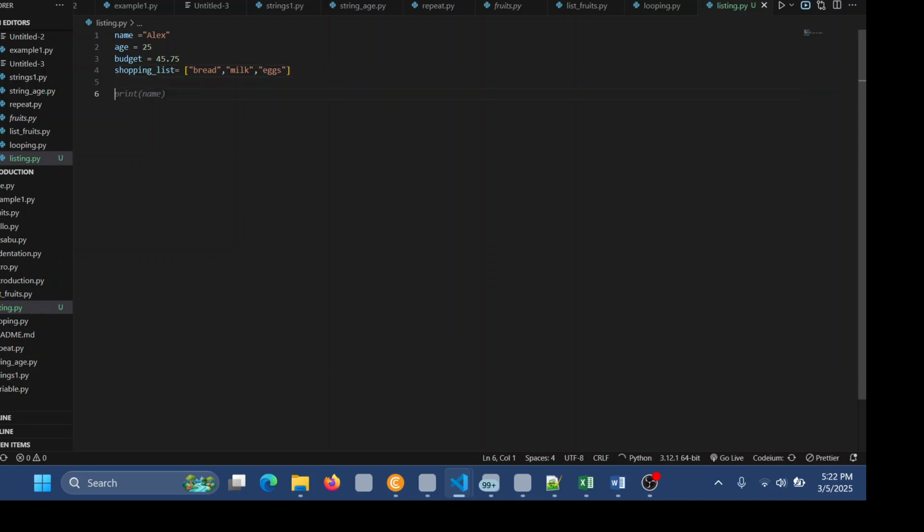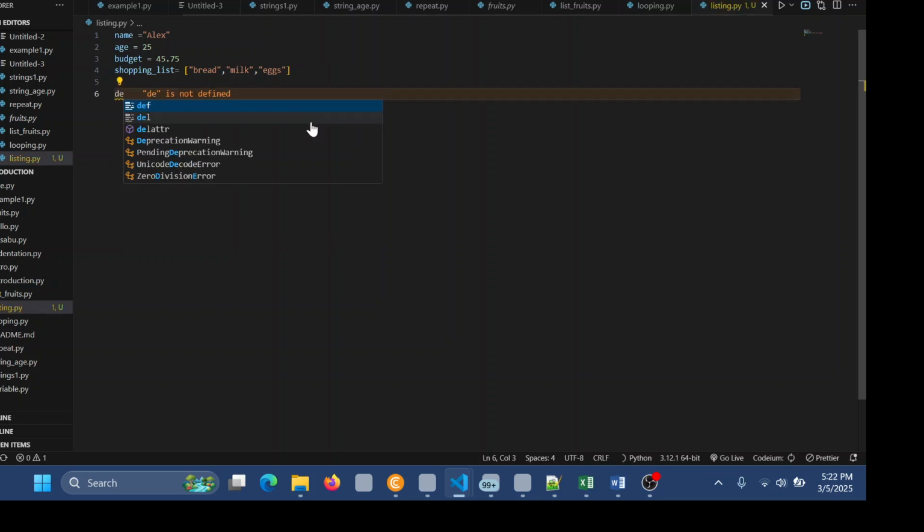Then after that, I will define my own function. We said when you're defining a function, we use def, and today we call it check budget. And this check budget will have arguments or parameters.